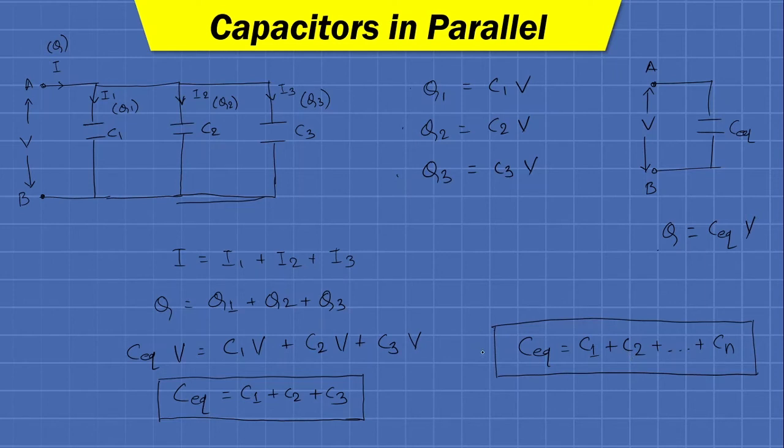Whereas if we want a smaller value of capacitance, at that time the series connection of capacitors is advisable, because the equivalent value of capacitance in a series connection will be lower than the lowest value of the capacitor connected. Fine. So both these statements are valid and can be proved with the help of these final equations.